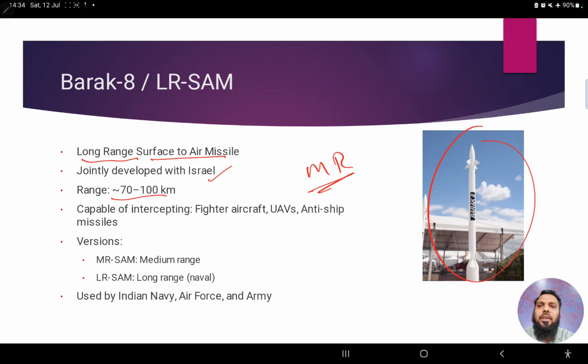Range is approximately 70 to 800 kilometers. Fighter aircraft, unmanned aerial vehicles, anti-ship missiles, all can be targeted. Medium range version is also there. Long range version is also there. Generally used by Navy, Air Force, and Army. So this is another missile that we use in our counter defense strategies.